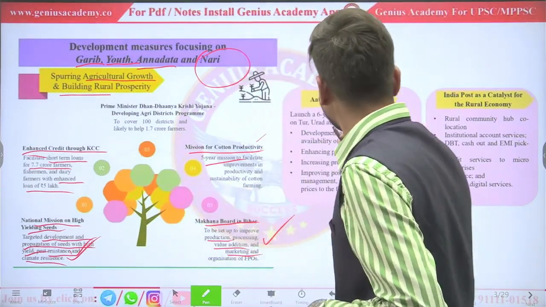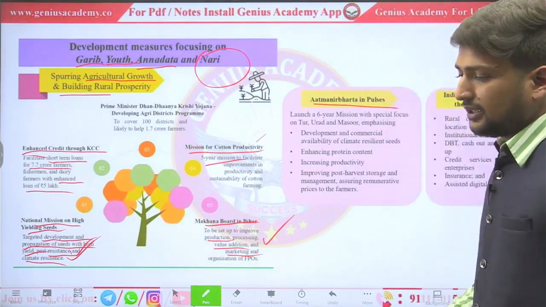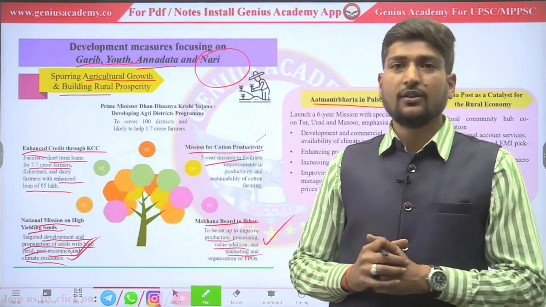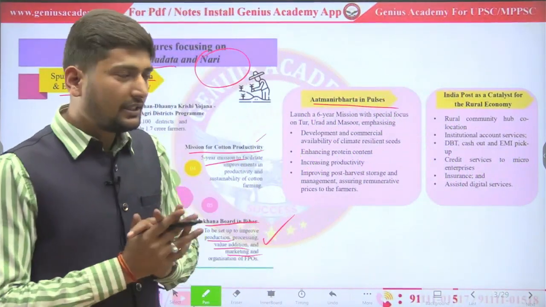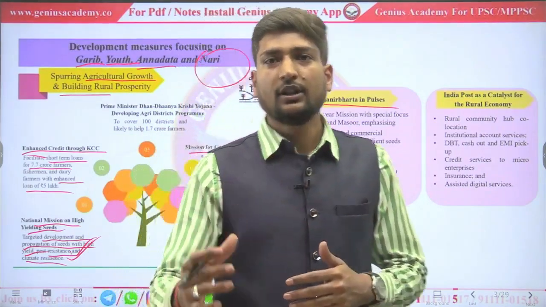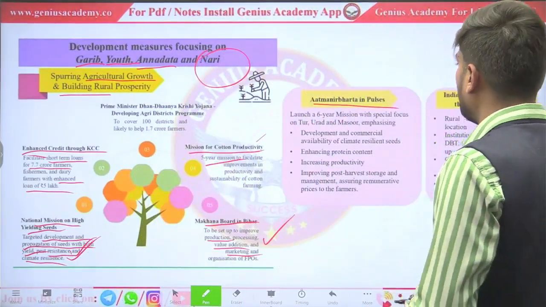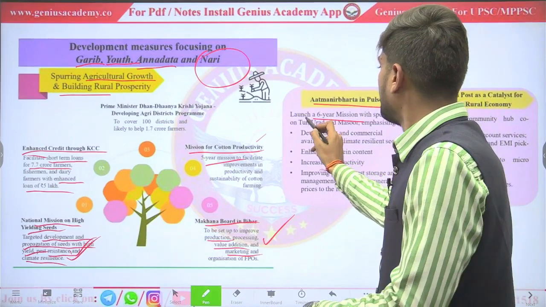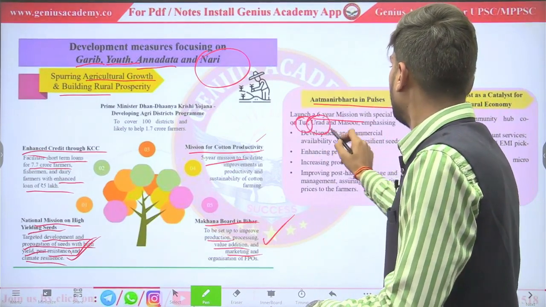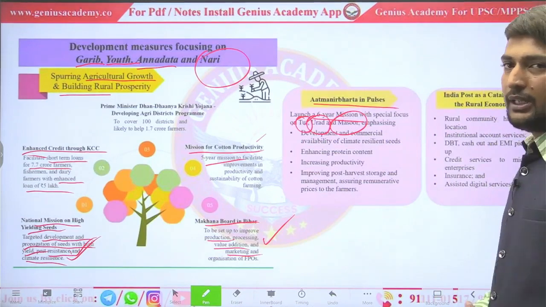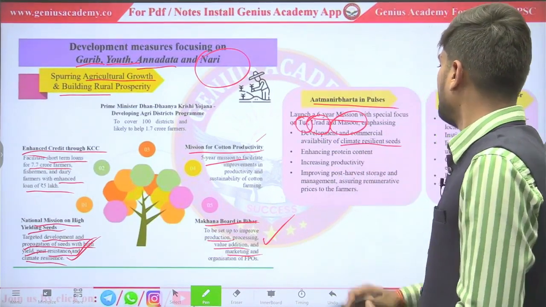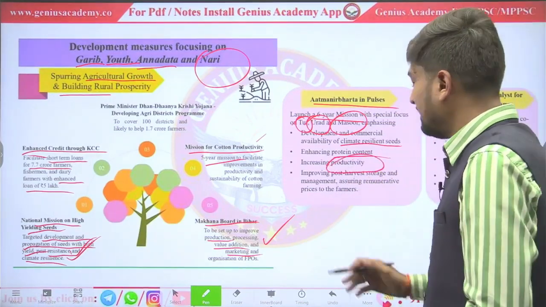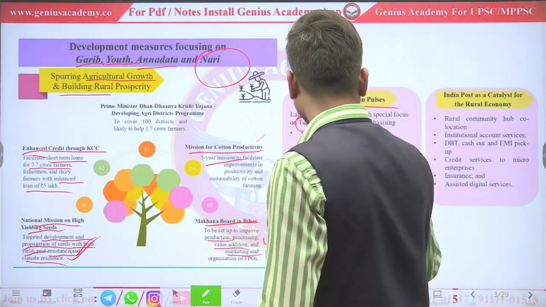Next, Atmanirbharta in pulses. See, in India we consume pulses on a daily basis. We are producing huge amounts of pulses, but still we depend on other countries. We are importing pulses from other countries. In order to become Atmanirbhar in that, the government is providing a 6-year mission that totally concentrates on tur, urad and masoor. Through this, the government will distribute a type of seed which will be climate resilient, have high protein content and whose yield is high. The government will also provide post-harvest storage.